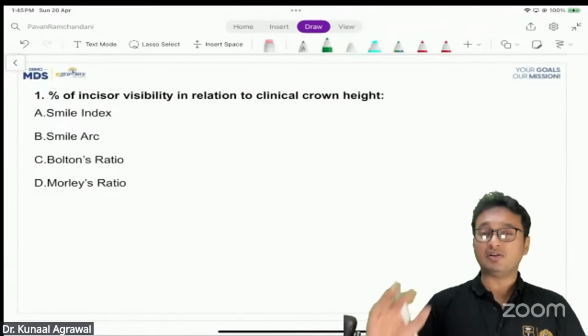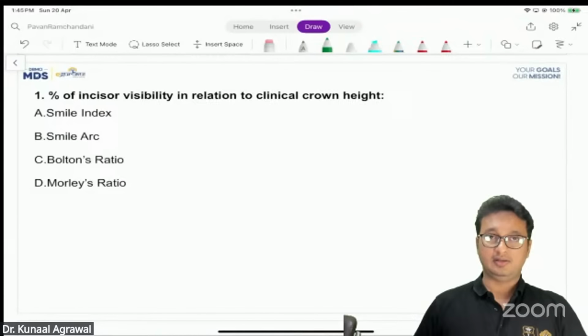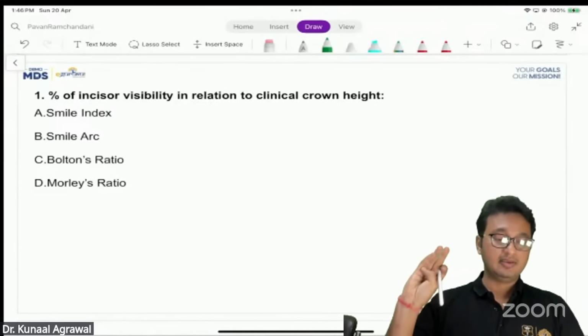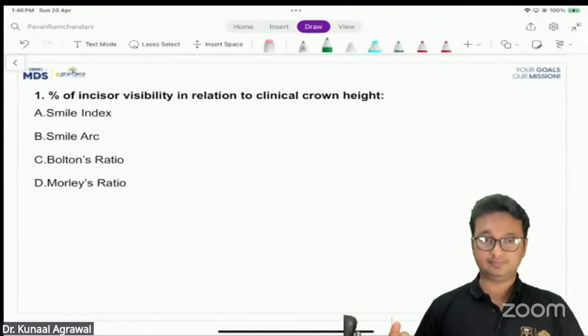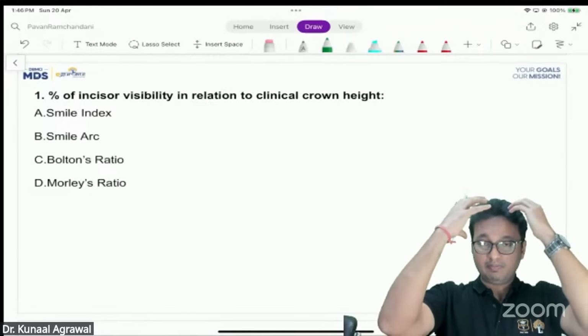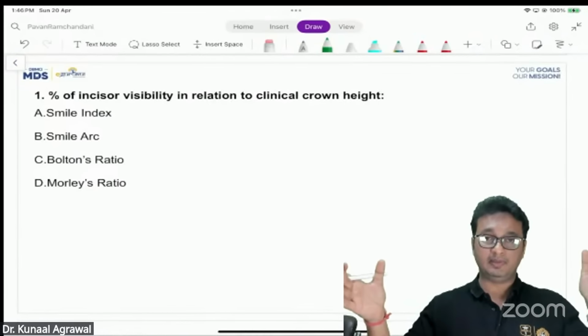So, how an orthodontist looks at the different dimensions of the face, they fall into three categories: macro aesthetics, mini aesthetics, and micro aesthetics. Macro aesthetics means the relationship of the upper third, middle third, and lower third of the face in the vertical and transverse planes of space.